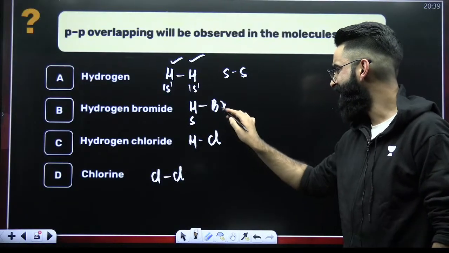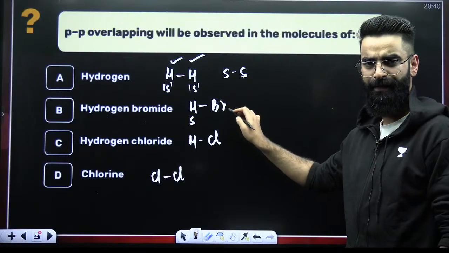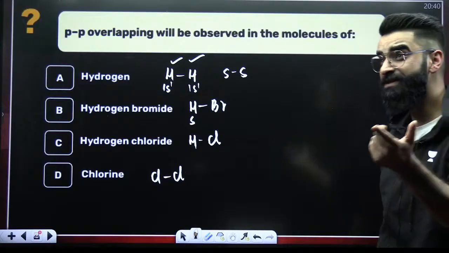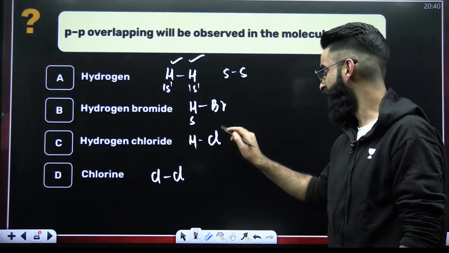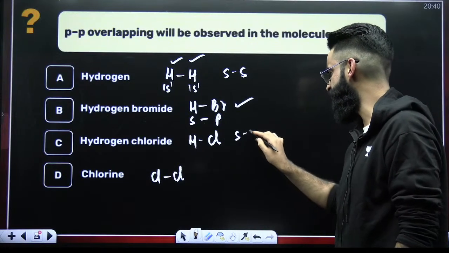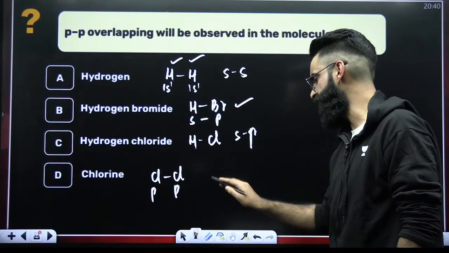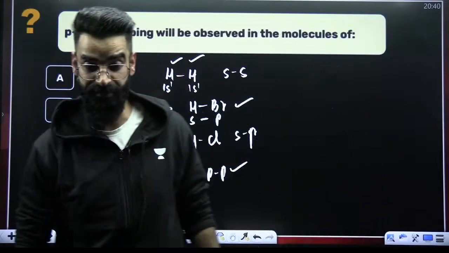This is s and it is basically p5 configuration. This bromine, p5 configuration, right? p5 means one of the p orbitals is half filled. So it is going to be sp overlap here. Similarly, here it's going to be sp overlap. In this particular case, it is p5, p5. So it's going to be pp overlap. This is again something which we have discussed in detail in the marathon itself. So it has to be option D.